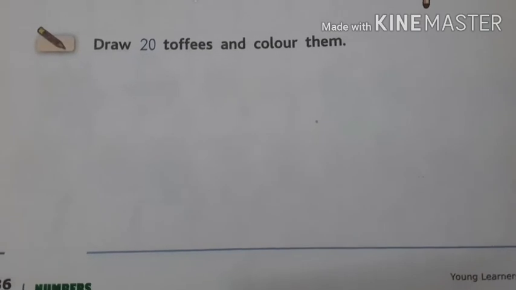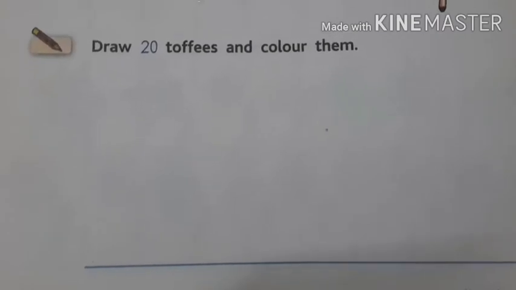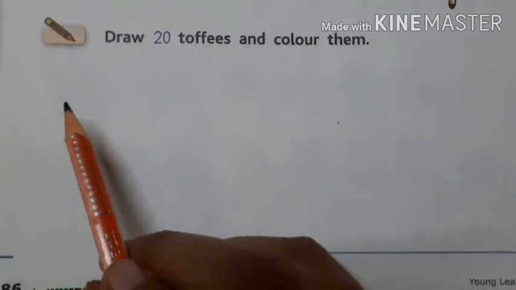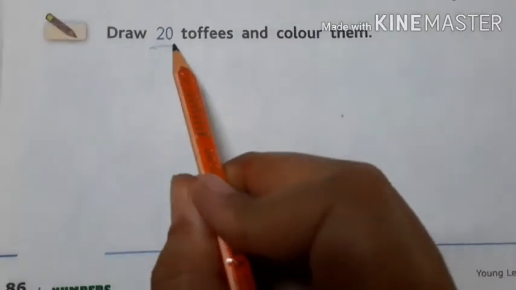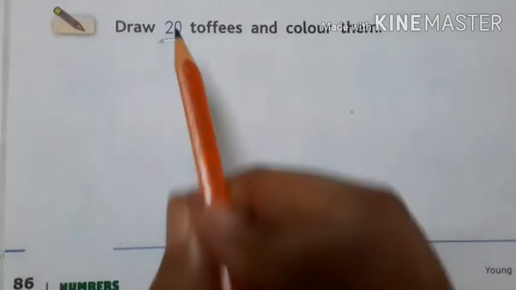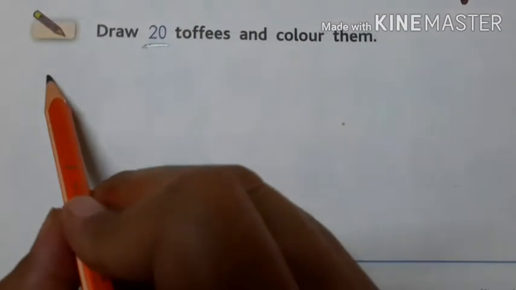Draw 20 toffees and color them. First you draw 20 toffees. After that you color them. So let's start. Draw with me toffees. How many toffees do you draw? 20 toffees. So let's see how to draw the toffees.